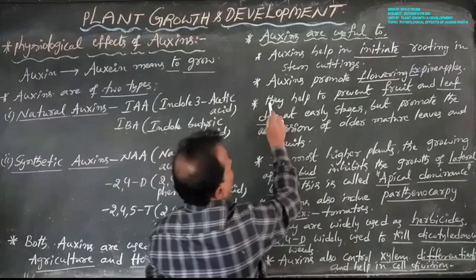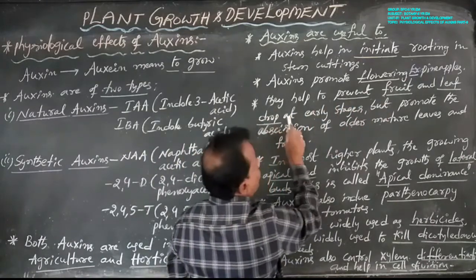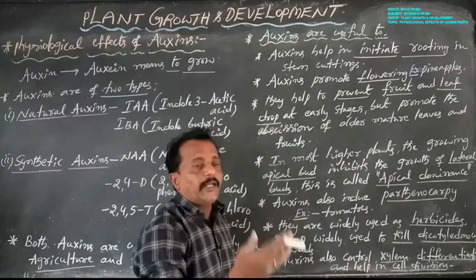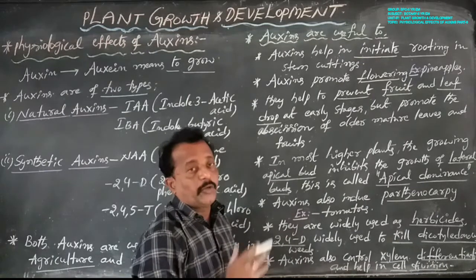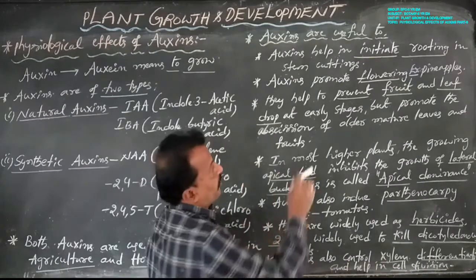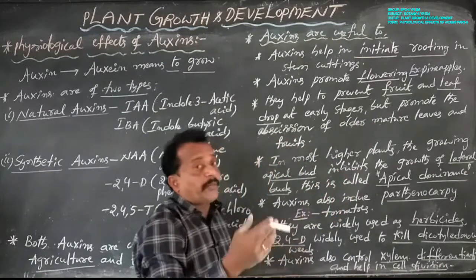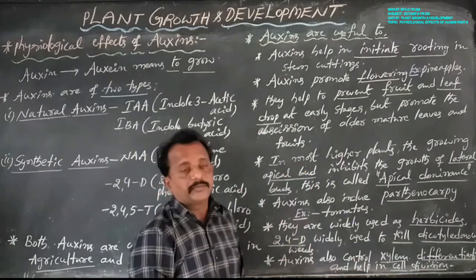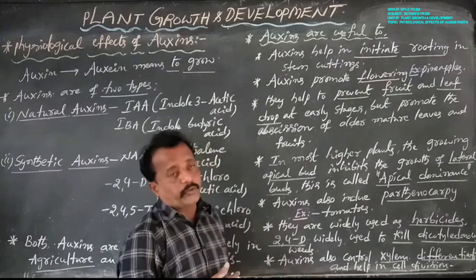Early fruits and early leaves do not fall off, being protected by auxins, but the older mature leaves and fruits easily fall off.